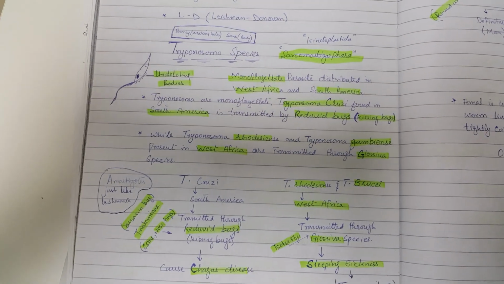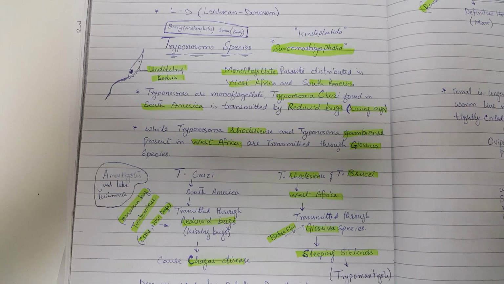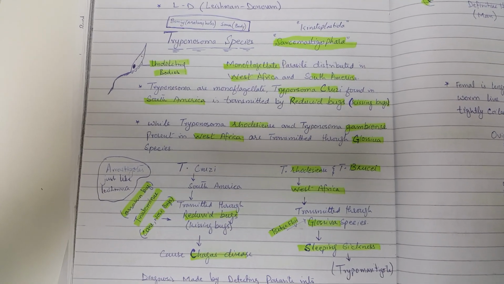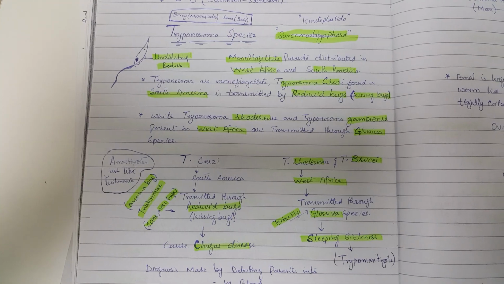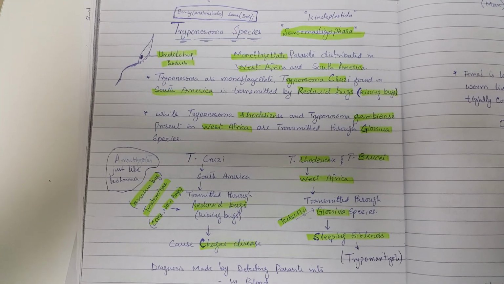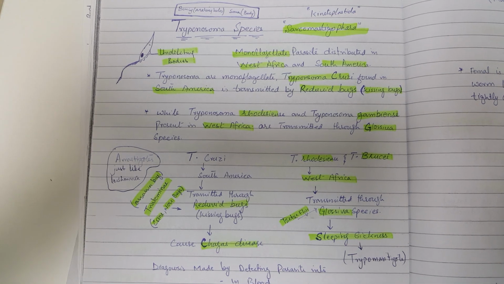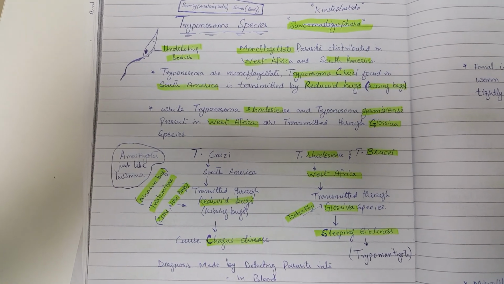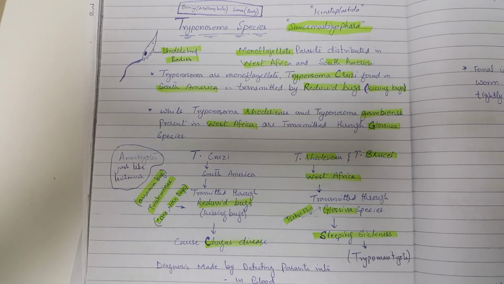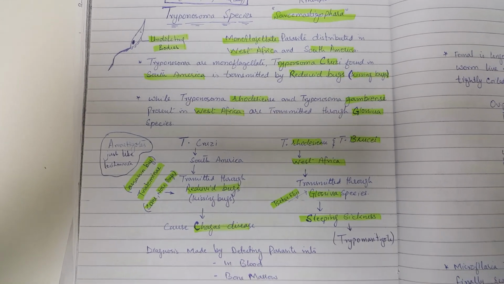If you see the Trypanosoma rhodesiense and Trypanosoma gambiense, they are in West Africa and transmitted through the tsetse flies, which are Glossina species, and they cause sleeping sickness, and trypomastigote forms are there. T. cruzi in South America is transmitted through the reduviid bug, kissing bug, assassin bug, triatomine and cone nose bug, and causes Chagas disease.